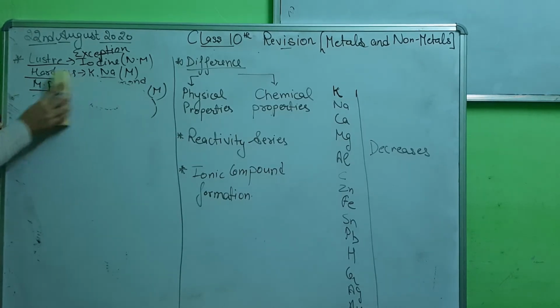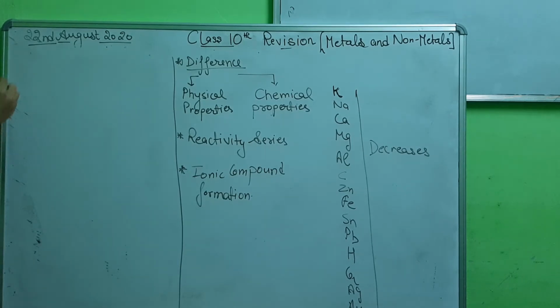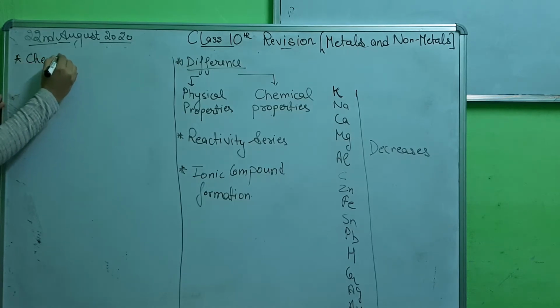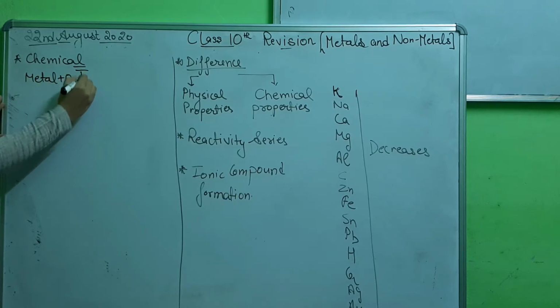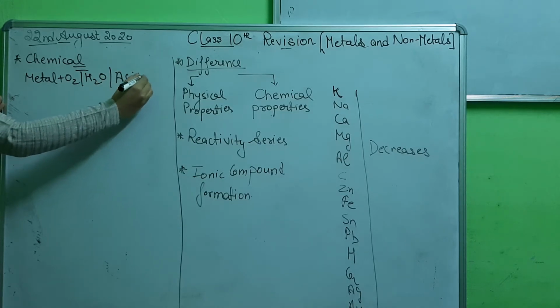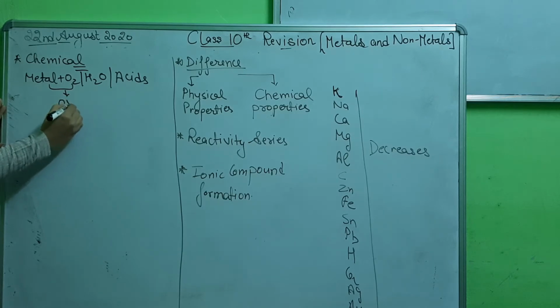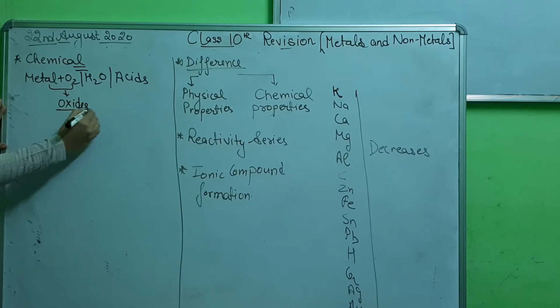Now we have the chemical properties. If we look for the chemical property differences, first we need to check the reactions. Reactions of metals with oxygen, with water, with acids. These three are the main bases. Metals react with oxygen to give oxides, and these oxides are basic in nature.